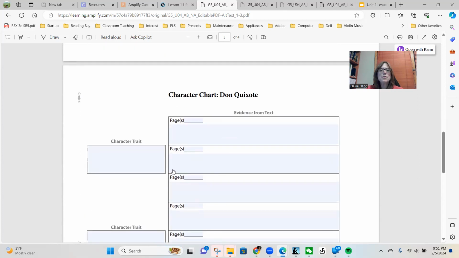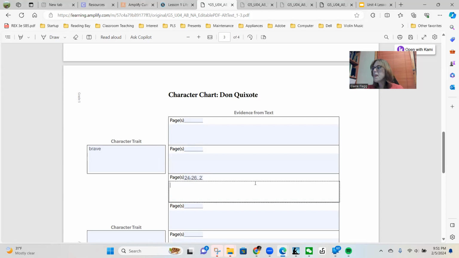And then if you go to the next page, that's where we have brave. So we're looking for an example of him being brave. And so we're working on this third one right here. So I found some evidence in 24 through 26 and then 27 through 30.